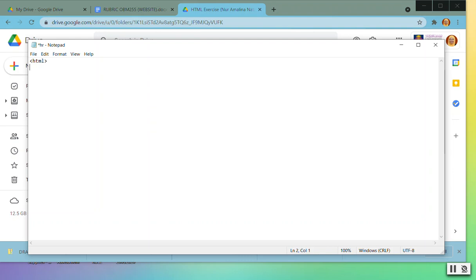Okay, HTML. When we open HTML, please make sure you close the HTML. And then you have the head and the title. The title is HR. HR means horizontal reference, so let me name it as horizontal reference. Close the title, and then close the head.